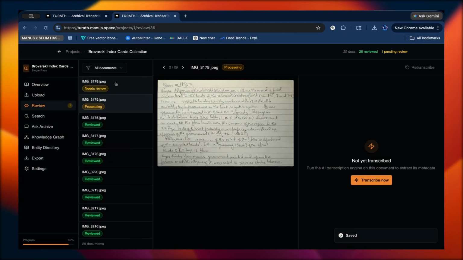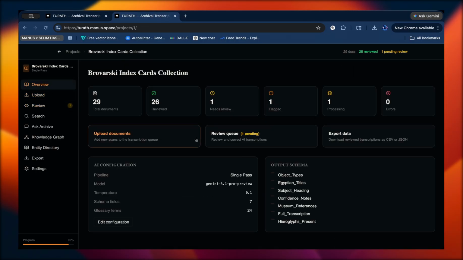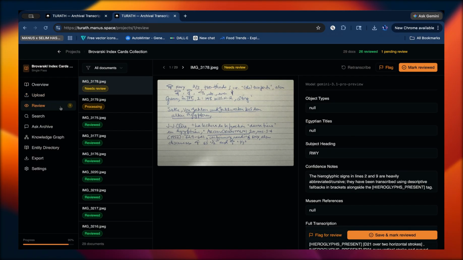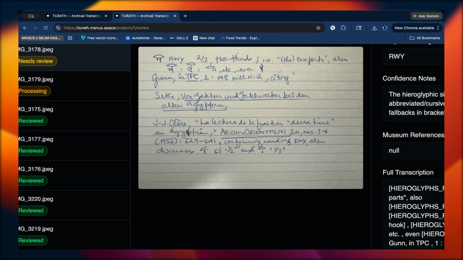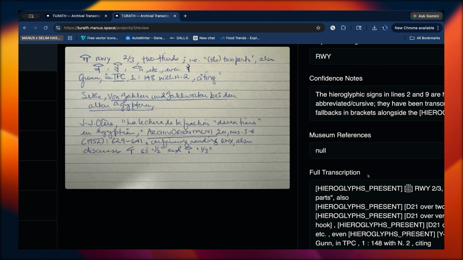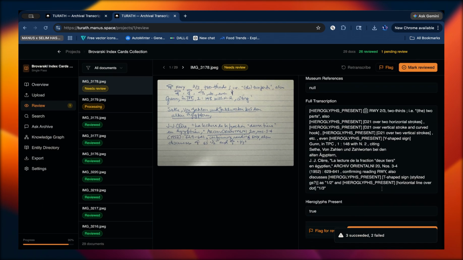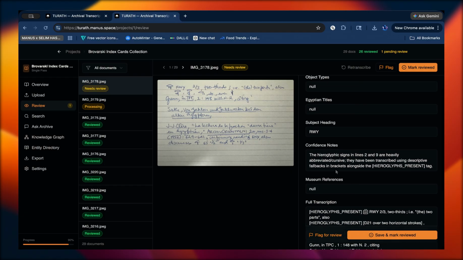And then these, let's see if it's done yet. Go back and check. Okay, there it is. So it has finished these last ones. It has detected these hieroglyphics. I think it's actually detected them as inaccurate, so I can go in and fix these if I want to.